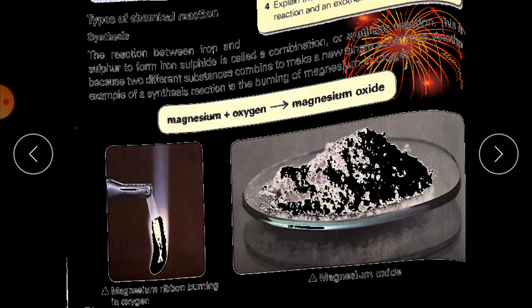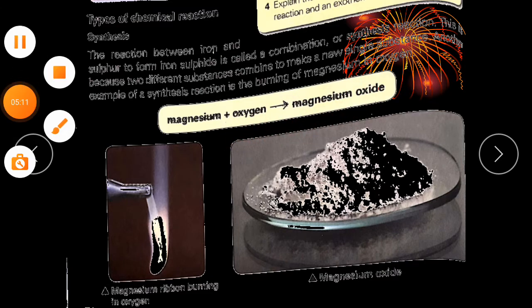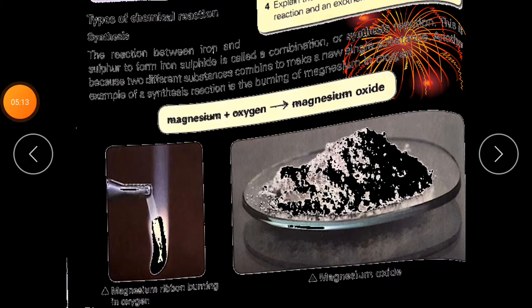Now in this equation you see that when magnesium is reacted with oxygen, they both combine. Okay, so this is also an example of a synthesis reaction.